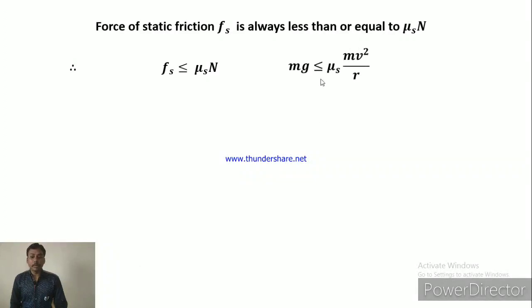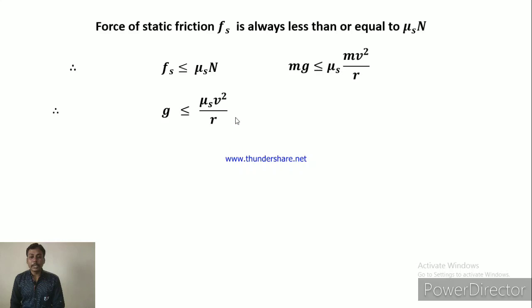So mg is less than or equal to mu s m v square upon r, because N is what? Centripetal force is provided by normal reaction, and the value of this is here. Here, fs is equal to mg from the first balancing condition, and N, the normal reaction, is m v square upon r. Now if we rearrange it, we get g is less than or equal to mu s v square upon r. The m gets cancelled because m is the mass of the vehicle in both conditions.